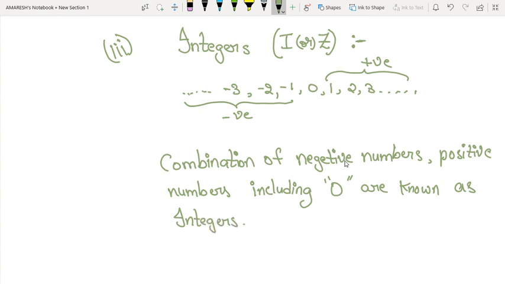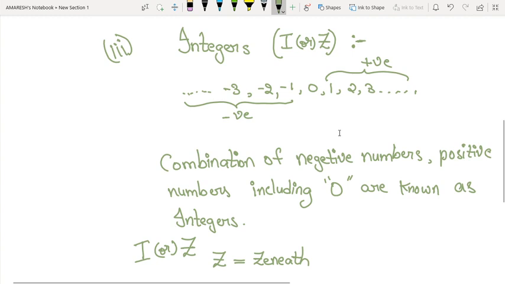Okay, let's see the definition of integers again. Integers are denoted with capital I or Z. Integers are the combination of negative numbers, positive numbers, including 0 are known as integers. Okay, I think many of you are having a doubt that integers are denoted with capital I or Z. We can simply say that I means integers. Then what is Z? Okay, I'll tell you. Z means zenith. Zenith numbers. This is another name for integers.